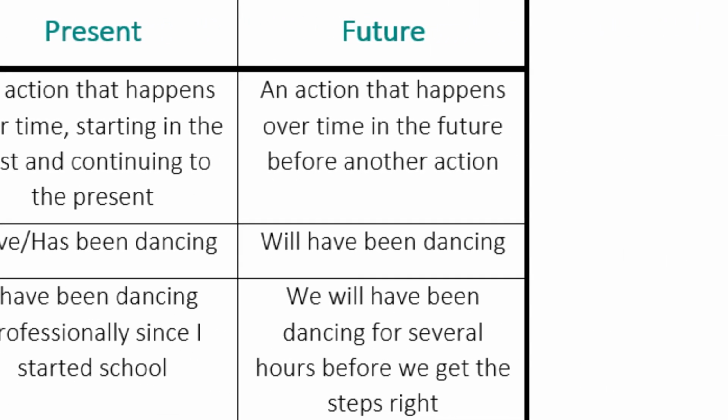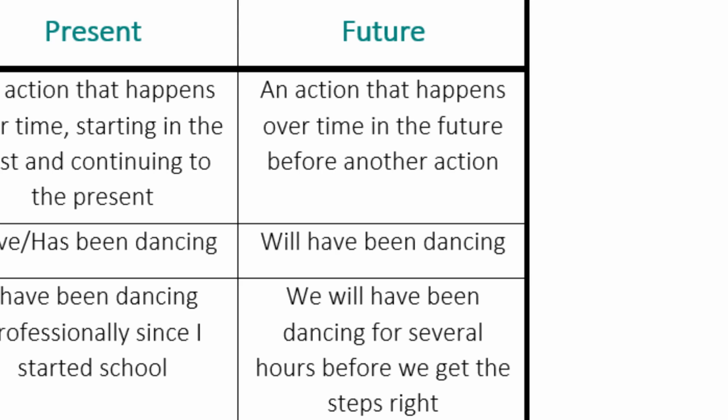Future perfect continuous. An action that happens over time in the future before another action. For example, we will have been dancing. We will have been dancing for several hours before we get the steps right.